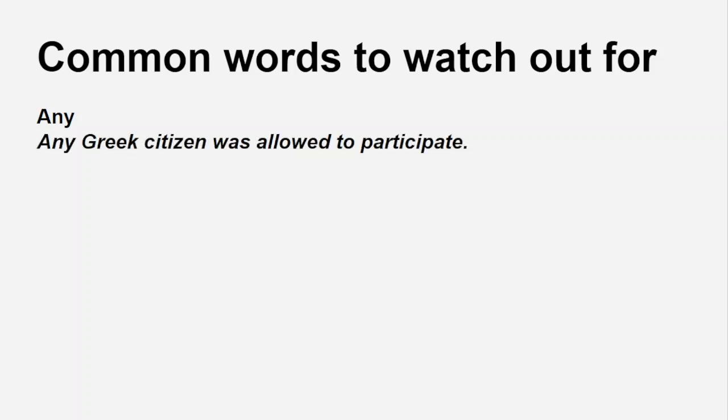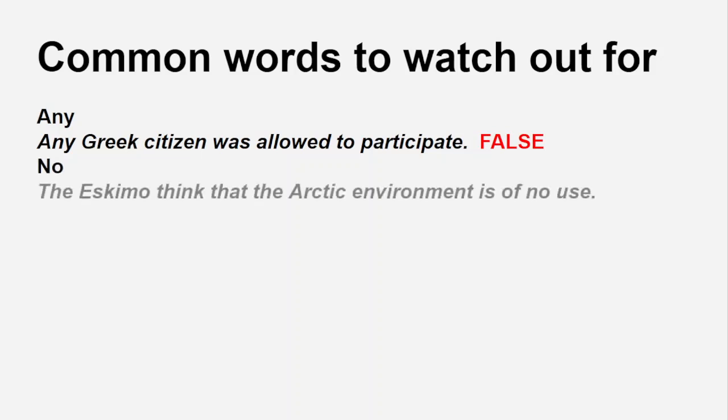Any Greek citizen was allowed to participate. This is false. No. The Eskimo think that the Arctic environment is of no use. This turns out to be false. These examples, by the way, are taken from real exams, of the BAU exams, to enter Spanish universities.